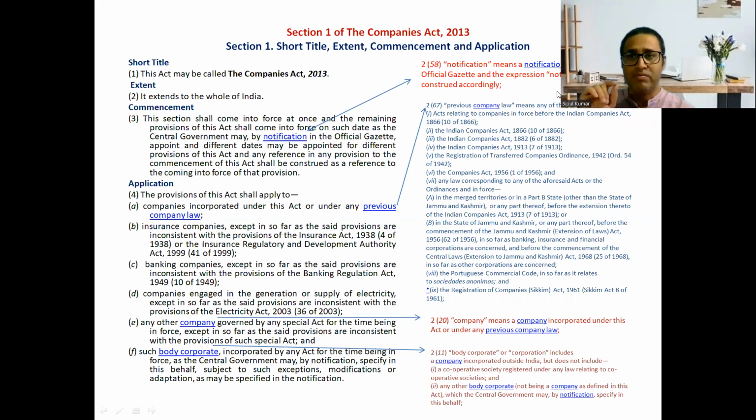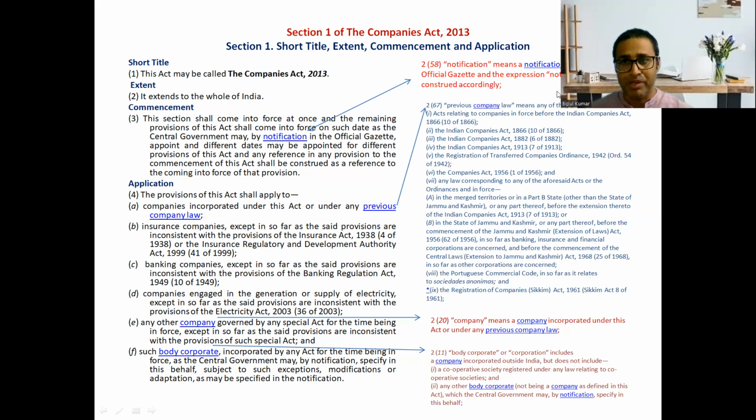Here is the first section, Section 1: short title, extent, commencement and application. Subsection 1 is the short title of this section, subsection 2 is the extent, subsection 3 is the commencement, and subsection 4 is the application.